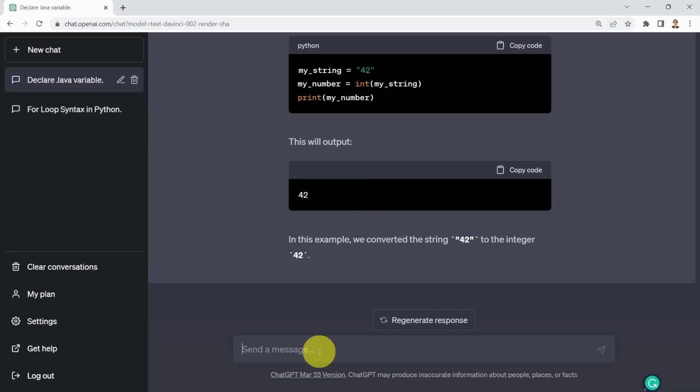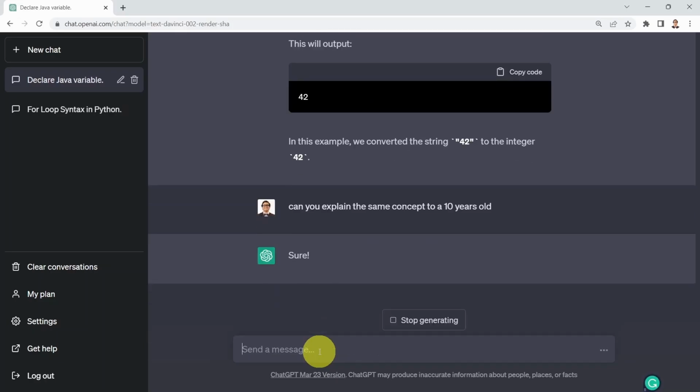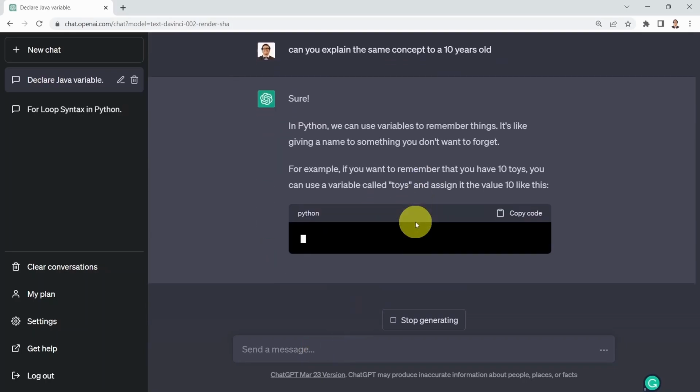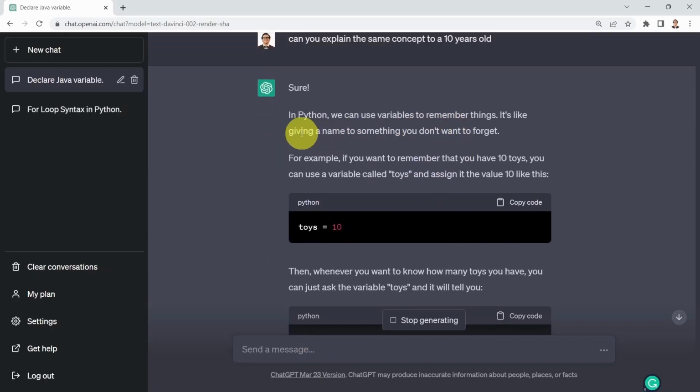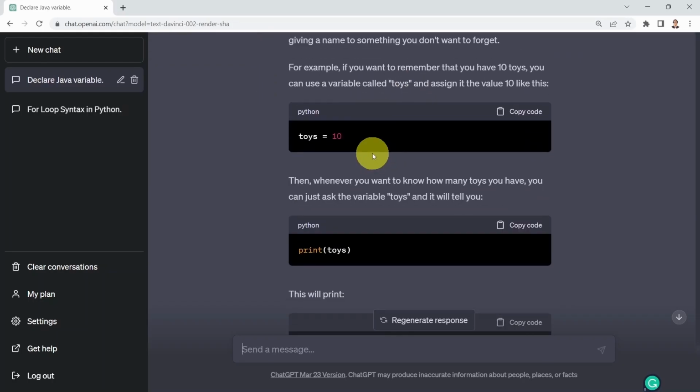You can say, can you explain the same concepts to a 10 year old, for example? Let's go ahead. Sure, in Python, you can use variables to remember things. It's like giving a name to something you don't want to forget. Again, pretty incredible, toning down the complexity of the topic to target maybe a 10 year old or even younger than that, which is really amazing. It's really creative as well.